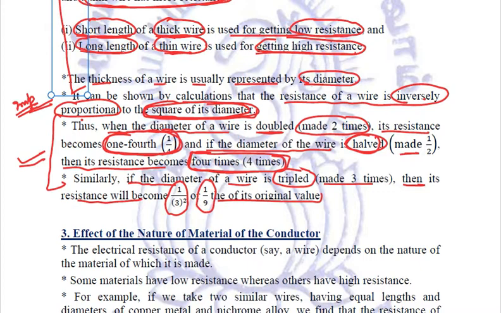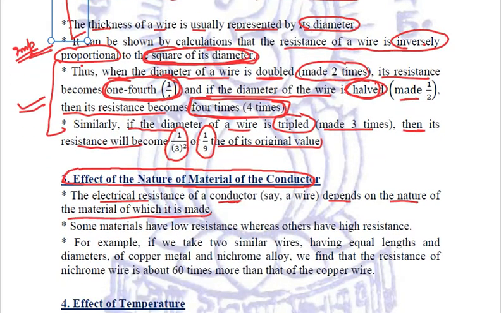Let's see the third factor on which the resistance of a conductor depends. The third factor is effect of the nature of material of the conductor. How does it depend? The electrical resistance of a conductor depends on the nature of the material of which that conductor is made. Some materials have low resistances, whereas others have high resistances.